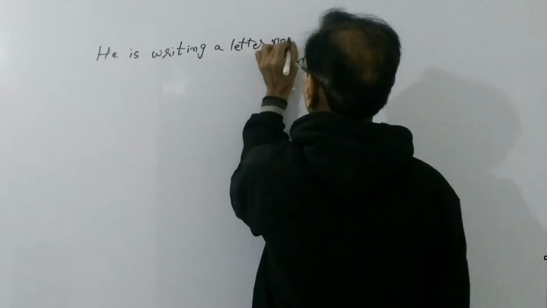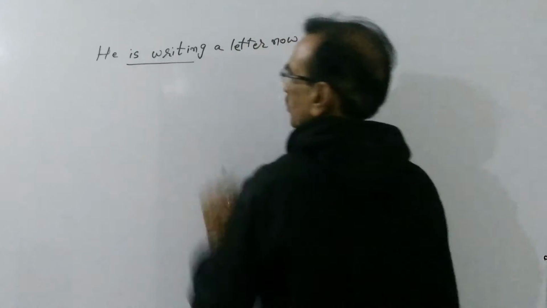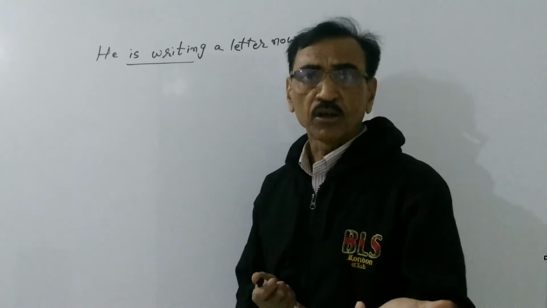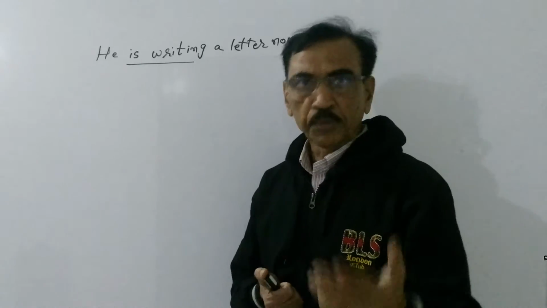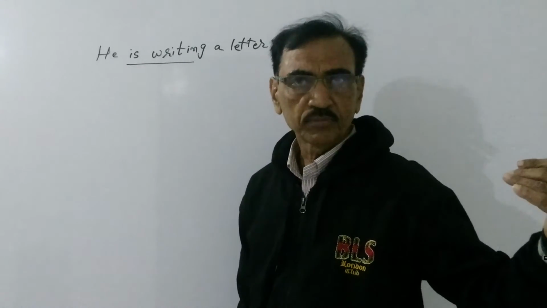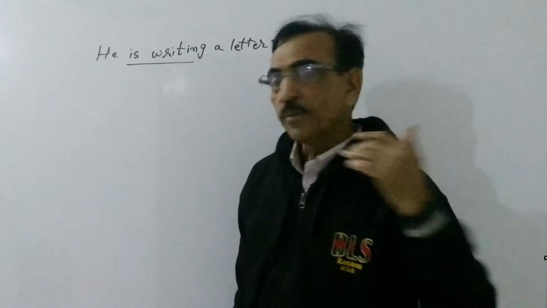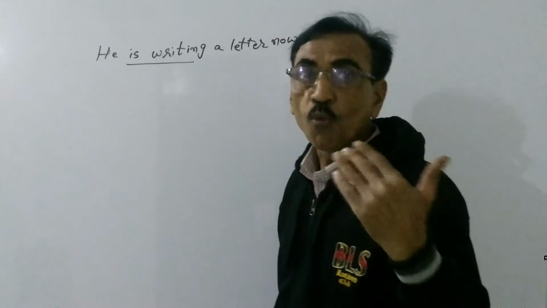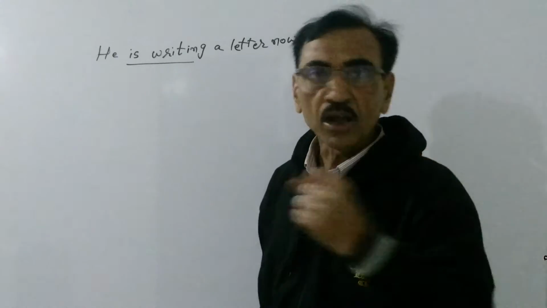This is continuous present tense, and is, are plus verb with ing. Suppose if it is negative, I will write, he is not writing a letter now. If it is simple interrogative, so is he writing a letter now? If it is an interrogative sentence beginning with a question word, so why is he writing a letter now?